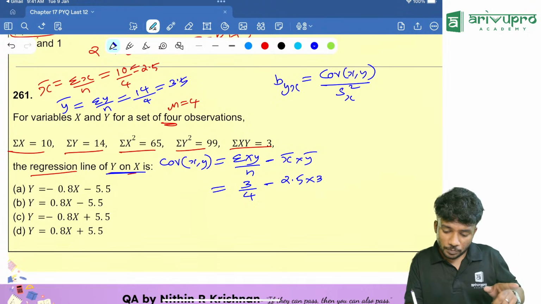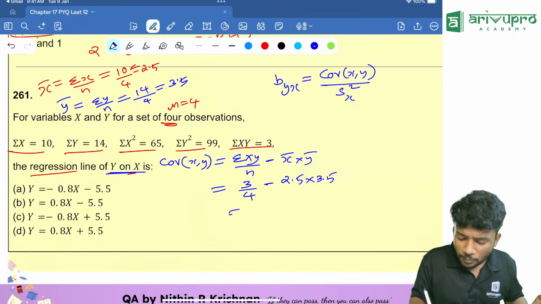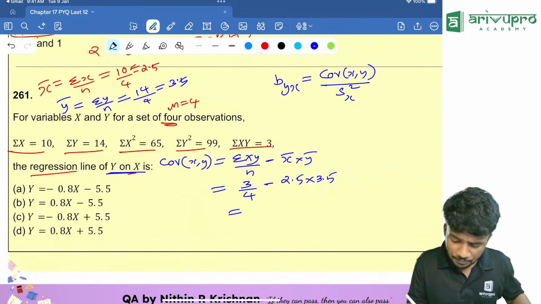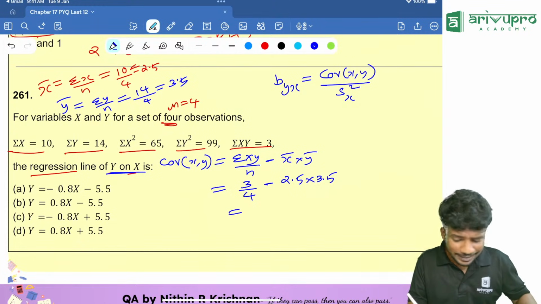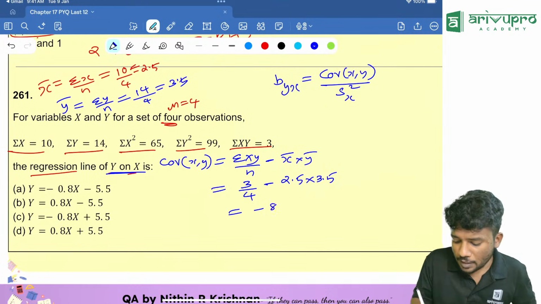2.5 into 3.5. Correct. Now take your calculator, solve it for me, which is how much? How much are you getting? That is, clear the memory, 2.5 into 3.5. Then click M minus, 3 by 4, M plus, MRC. You are getting it as minus 8.